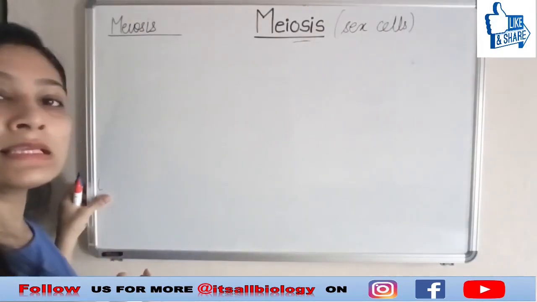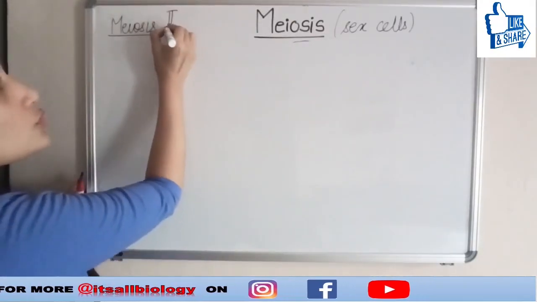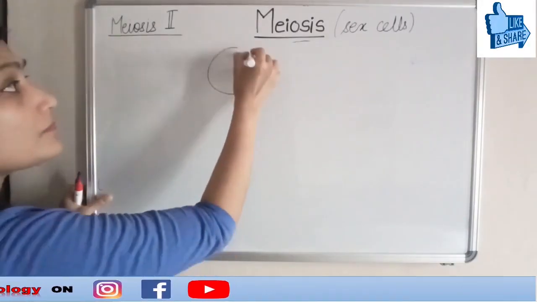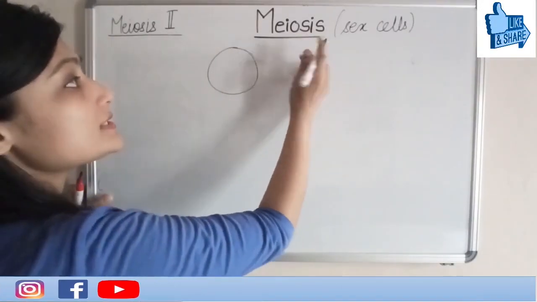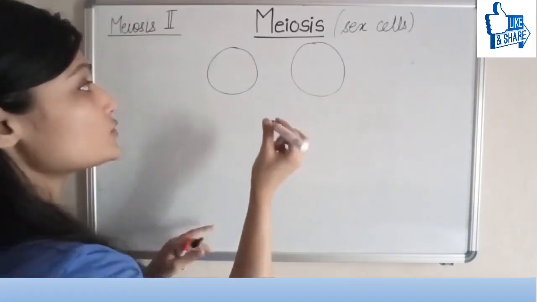So the next thing that we are going to do now is meiosis 2. Let me quickly just draw where we left last time. These were the two cells that we obtained and the number of chromosomes.